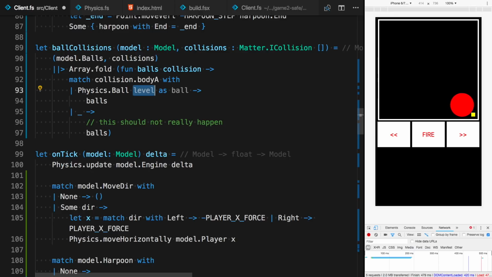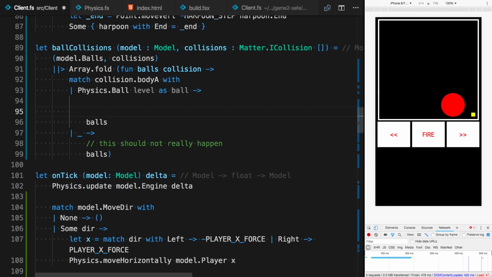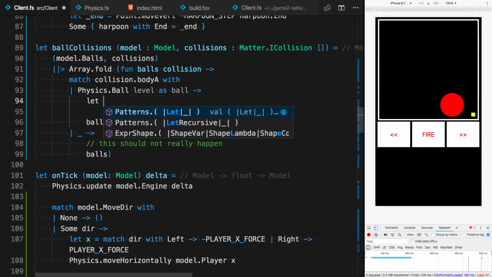So after we split a level 1 ball, we'll have 2 balls of level 2. When we split a ball of level 2, we'll have another 2 balls of level 4, level 8, etc. Based on the level, we calculate the size of the ball as well as the speed of the ball. That's already handled by the physics engine. Okay, so over here, what we want to do is create new balls